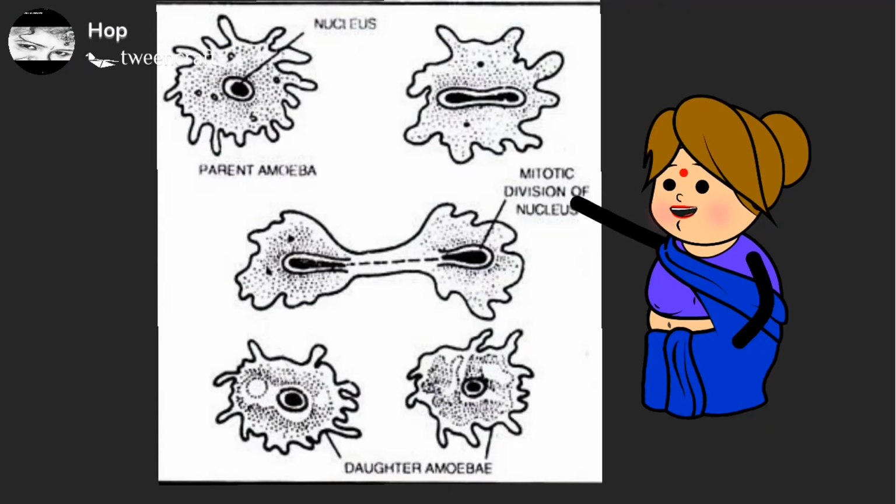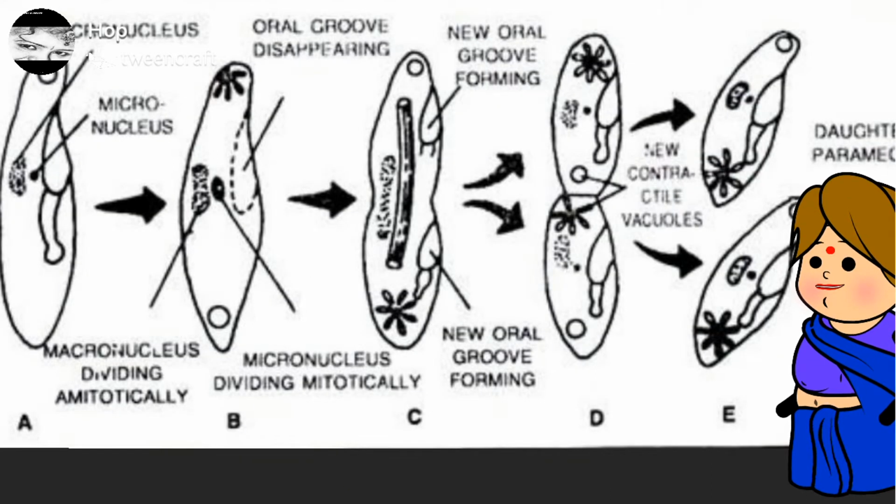Simple binary fission is also called irregular binary fission. This is the type of binary fission in which cytokinesis occurs along a plane perpendicular to that of the karyokinesis. Here the plane of cytokinesis is always perpendicular to the plane on which the karyokinesis has occurred. Example, amoeba.